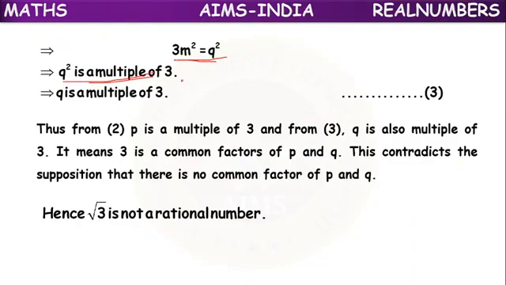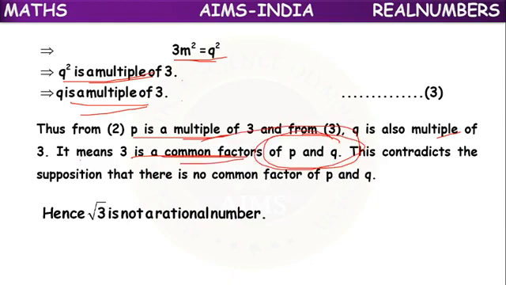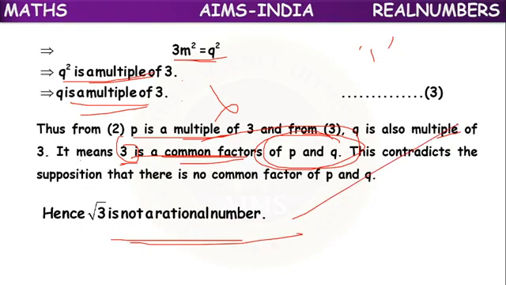q square is a multiple of 3, so q is a multiple of 3. So p is a multiple of 3 and q is a multiple of 3, which means 3 is a common factor of p and q. But for rational numbers, they don't have common factors other than 1. So here 3 is a common factor coming. So our assumption is wrong. So root 3 is a rational number? Wrong. So what is correct? Root 3 is not a rational number. That is correct.